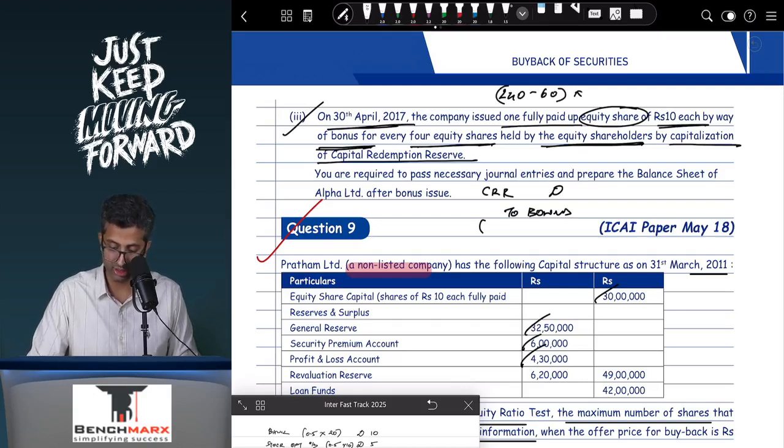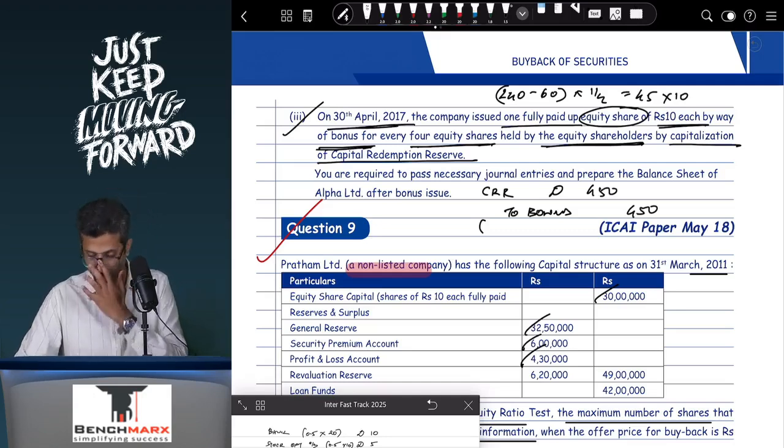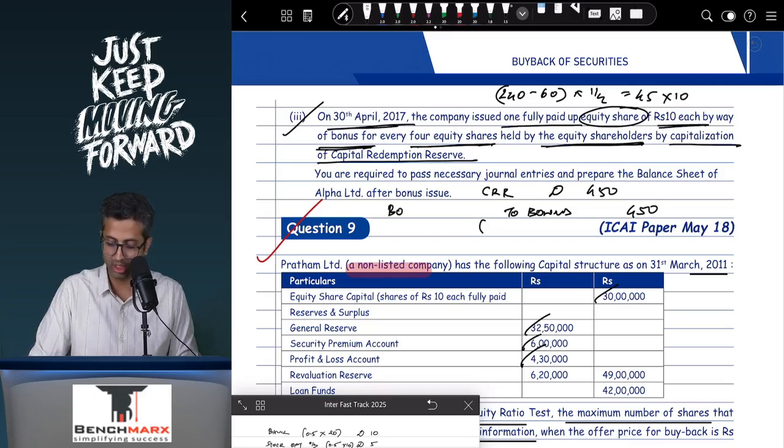And on these 180 shares, the ratio of bonus is 1 for every 4 shares held, so 180 divided by 4, this is 45 bonus shares into 10, and hence CRR will be debited by 450, bonus shares will be credited by 450, and once bonus shares are issued, your entry is bonus shares account debit to equity share capital, that is 450.